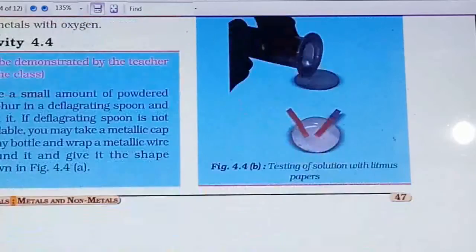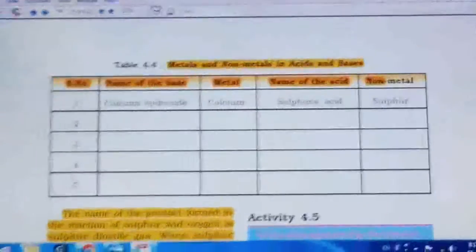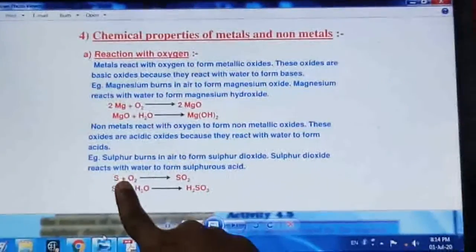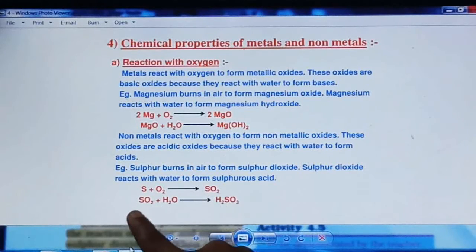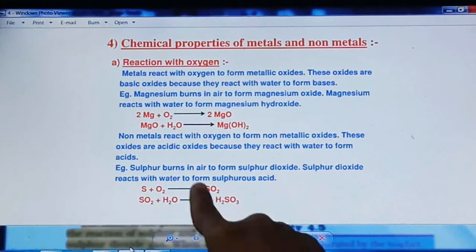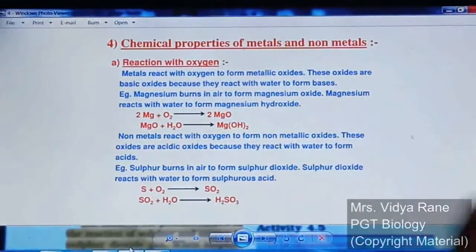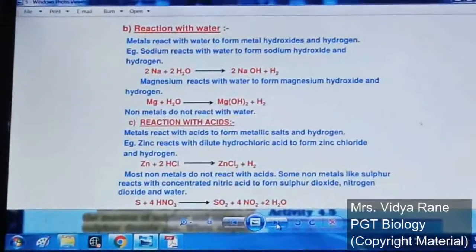So whatever the reaction is related to that, I have already shown you. Once again I will show you. See, burning of the sulfur gives sulfur dioxide. When this sulfur dioxide gas is formed in that vessel, we have added water in that. So this will form sulfurous acid, H2SO3 acid, and as it is an acid, the nature of this is acidic in nature, which will be checked with the litmus paper, right?